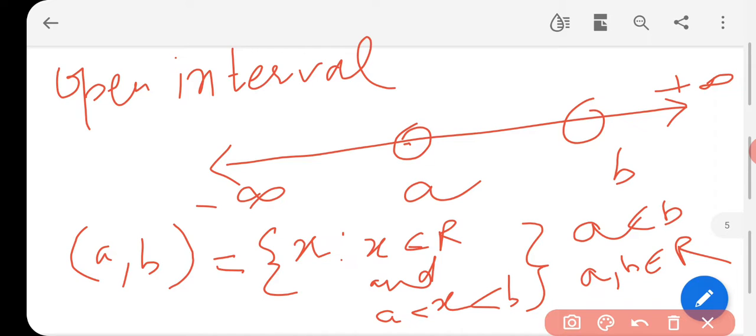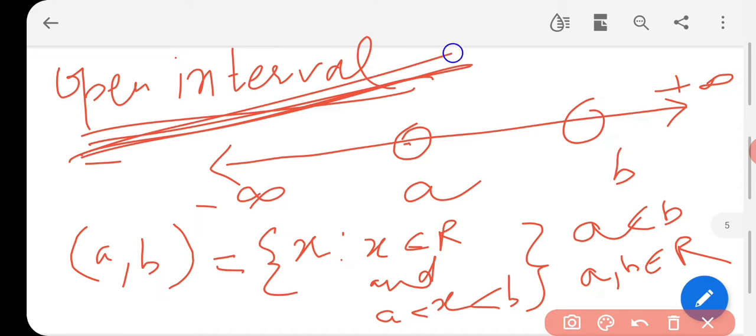But in open interval we are not taking the value a and b, we are taking all the possible values which is greater than a but lesser than b, and that interval is called the open interval as subset of R. Clear? Next interval we have, that is semi open interval.